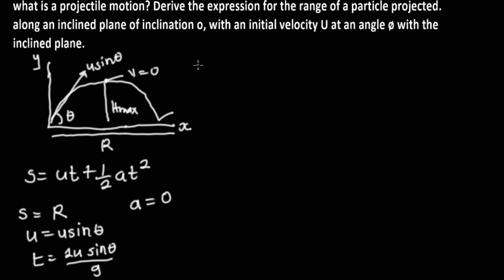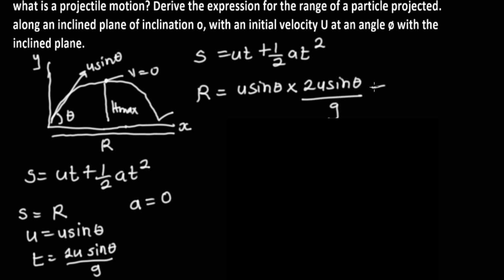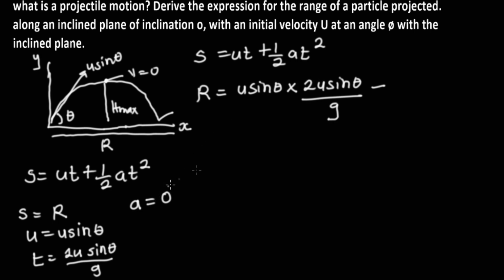Now we can plug all our values into this equation. From s is equal to ut plus half at square, s is replaced by the range, and u is u sine theta, multiplied by the time of flight at this point, t is 2u sine theta over g, plus, even though you are using a plus sign or a minus sign, there is nothing wrong with it.